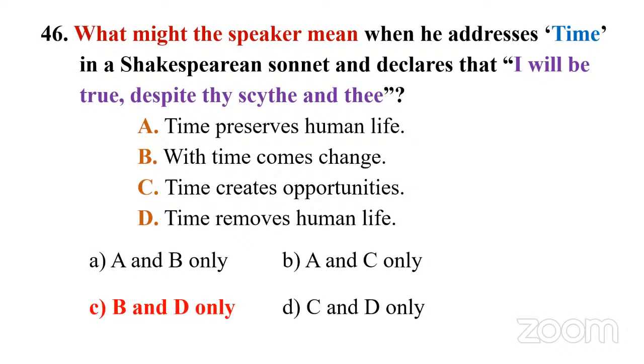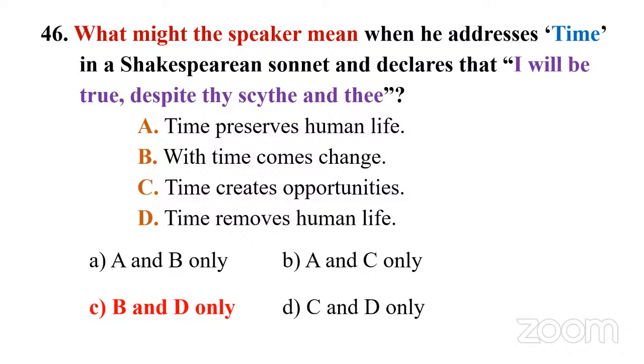The answer is C, B and D only. B, with time comes change. D, time removes human life. So without reading this particular sonnet, you could have chosen this answer. Why? Because everything is there in the question itself. Number one, time is personified, right? Number two, there is a negative word, despite. Thy scythe. Scythe refers to a tool to cut crops.